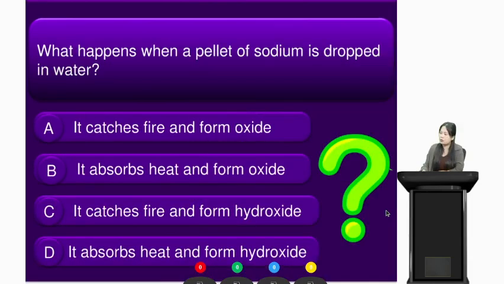Alright students, we have another question. Please get your rough devices ready. The question is, what happens when a pellet of sodium is dropped in water? I'm giving you 30 seconds for this question. Your time starts now. What happens when a pellet, or a piece of sodium, is dropped in water? Option A, it catches fire and forms oxide. Option B, it absorbs heat and forms oxide. Option C, it catches fire and forms hydroxide. Option D, it absorbs heat and forms hydroxide. So which of the following options is the correct answer?